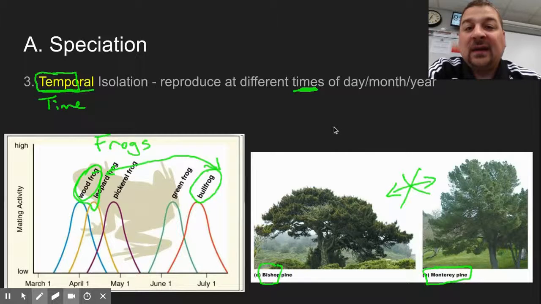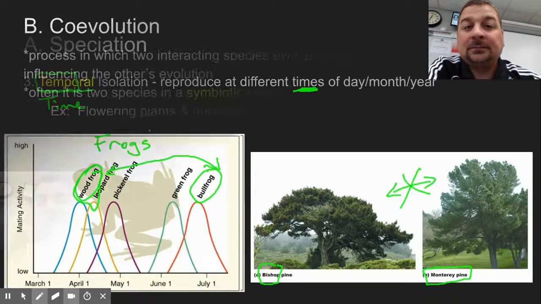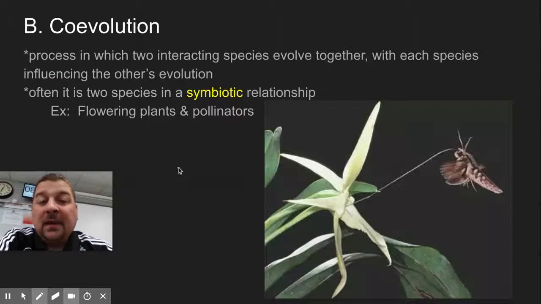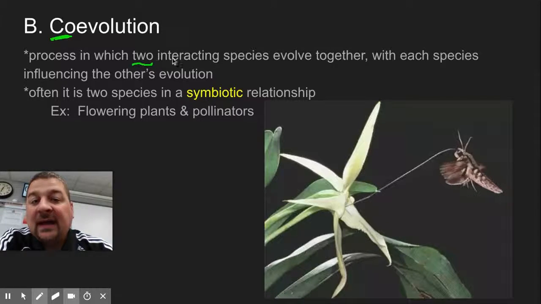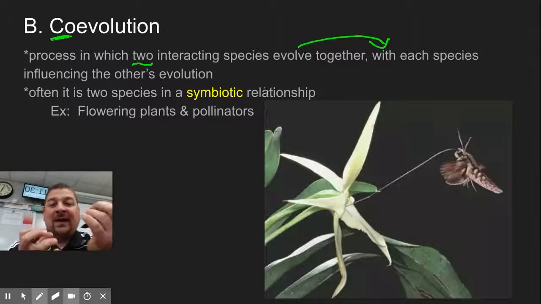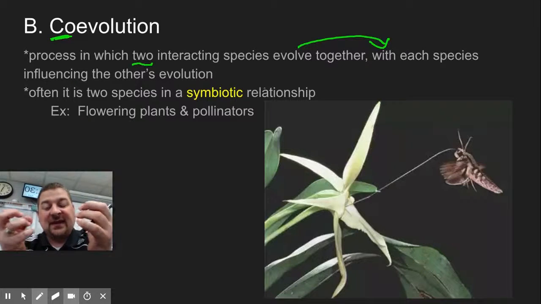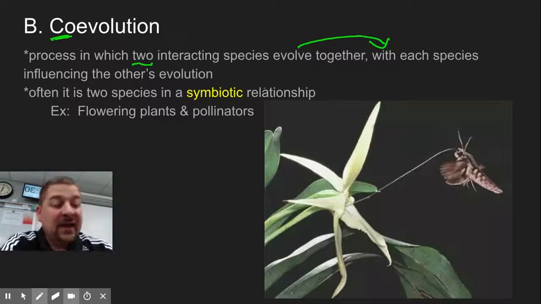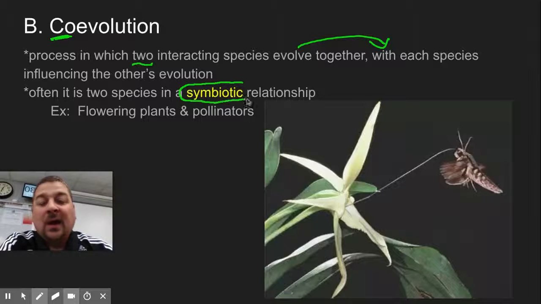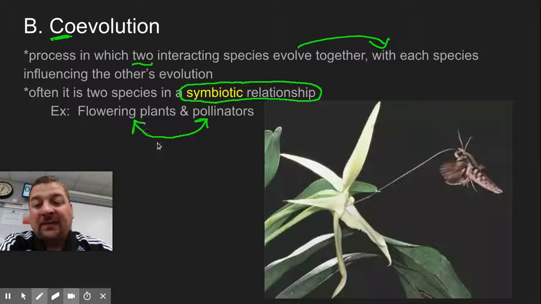And these types of things can cause things to become more and more different until they are considered separate species. Another topic in macroevolution is coevolution. Co means together. So when two things evolve in response to each other, when changes happen in one, it will force some changes to happen in the other because the two depend upon each other. And in other classes we've learned that two things that depend upon each other are called symbiotic relationships. An example of this would be flowering plants and their pollinators.